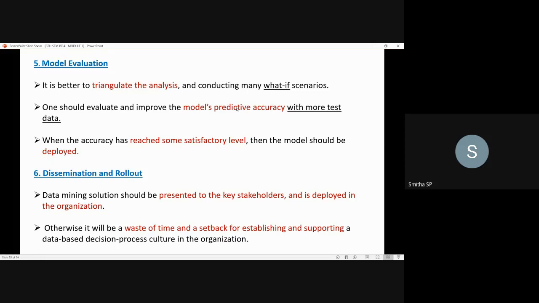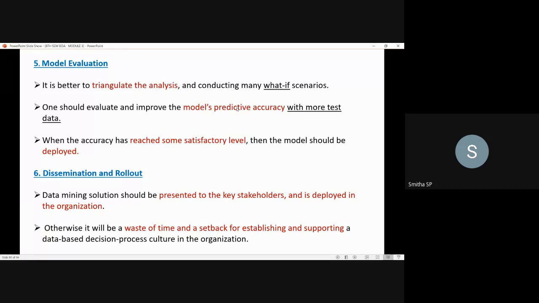Next one is that one should evaluate and improve the model's predictive accuracy with more test data. That's what they are telling, that you should evaluate and improve the predictive accuracy. If you are applying various data mining techniques and analyzing, you'll get an idea about the improvement of the accuracy of that particular model. How can we do that? With more test data. That's the second point.